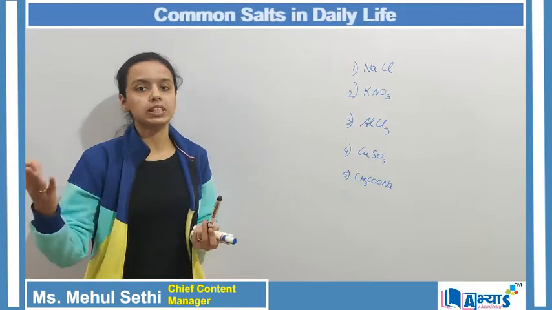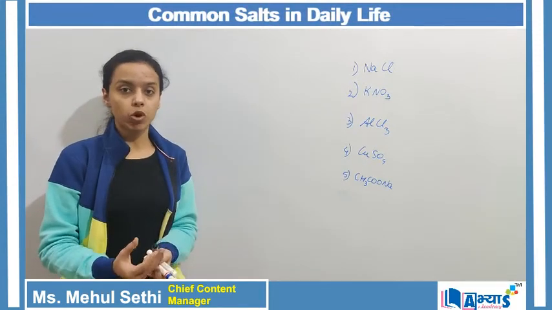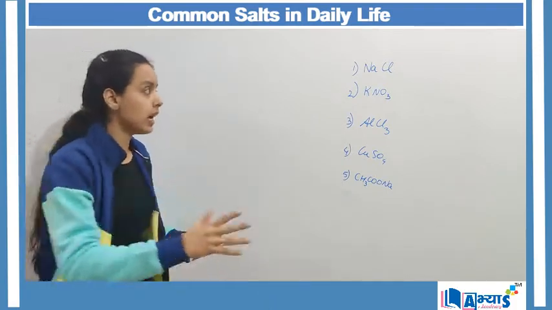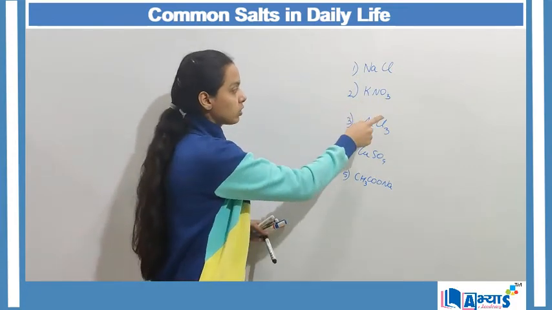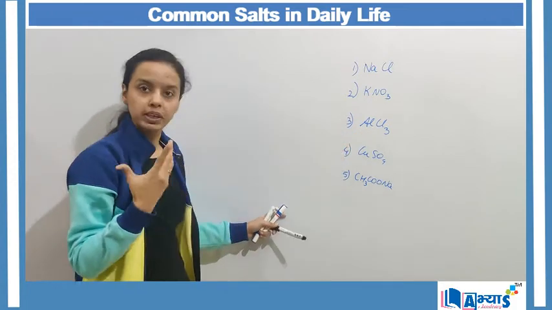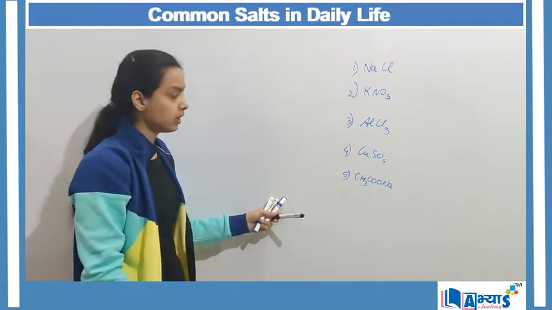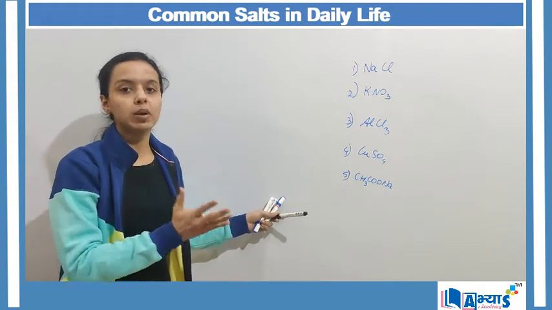This is about the common salts in daily life. So we will now discuss what salt is and how it is formed, and basically we will discuss these 5 important salts: sodium chloride, that is NaCl, then we have KNO3, that is potassium nitrate, then we have AlCl3, aluminium chloride, then we have CuSO4, that is copper sulfate, and the last is CH3COONa, that is sodium acetate.